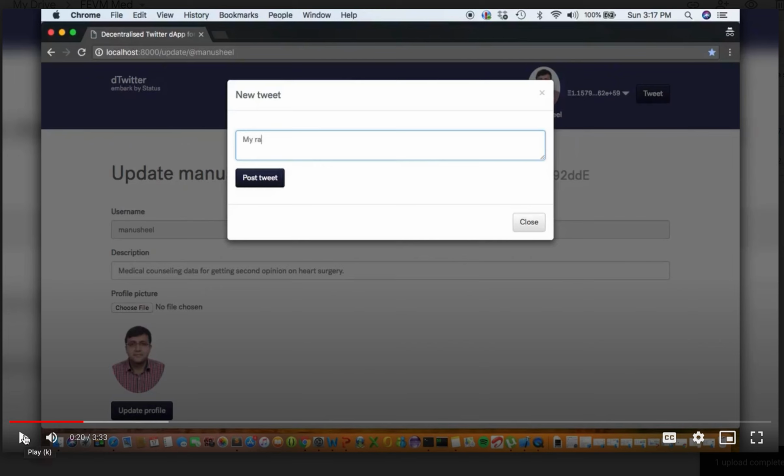Here I have created my own profile, and I'm writing on a decentralized Twitter application where I'm sharing the radiology data for getting a second opinion on how I've been doing and whether I require certain medical intervention.